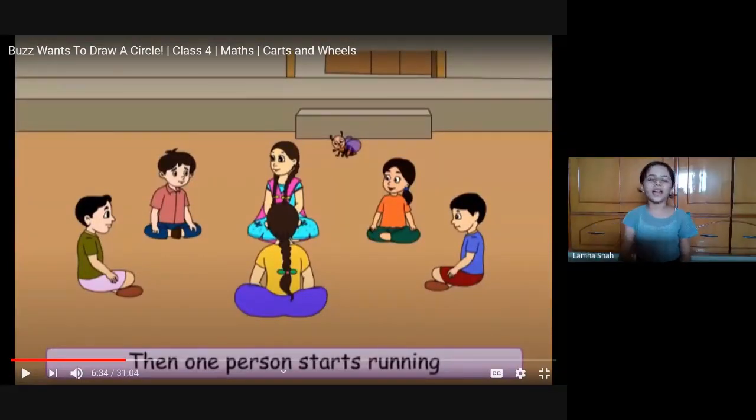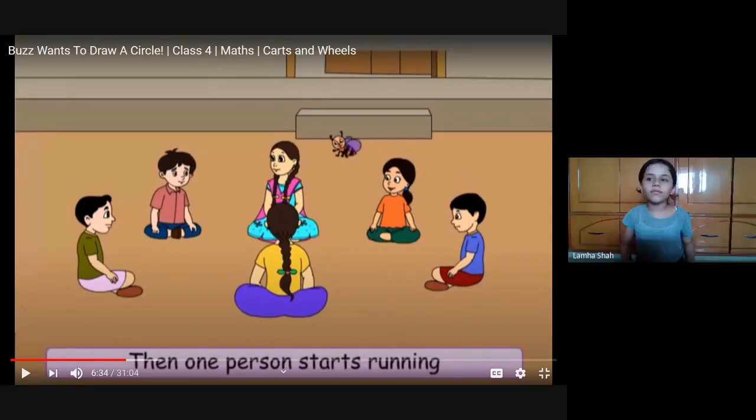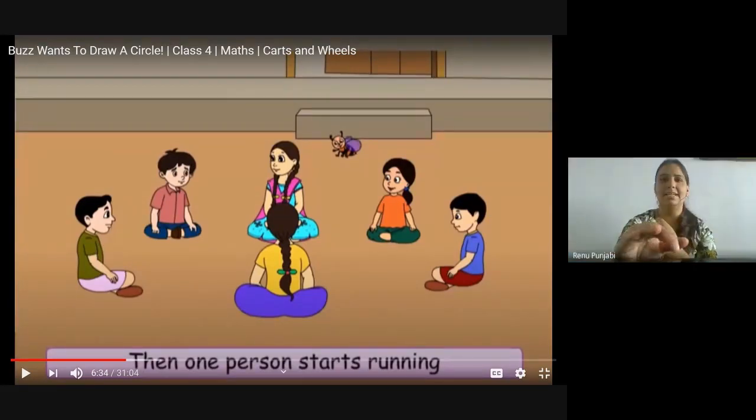Then the person who was roaming with the napkin will take the napkin and will hit him on his back till he sits in his place again, doing 2 rounds. And if the person gets the napkin before he comes back, he will take the napkin and hit him only. That is the game. Now again you will see in the video they are going to play this game only by sitting in a circle.